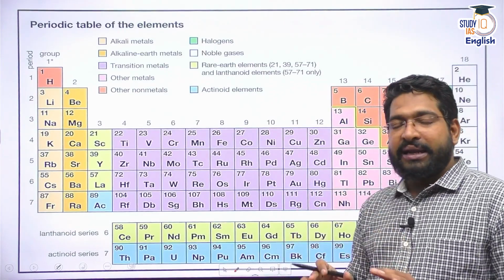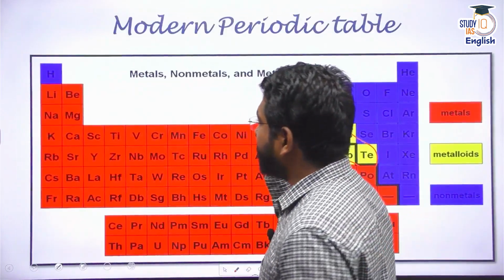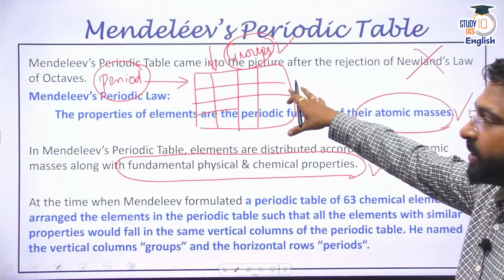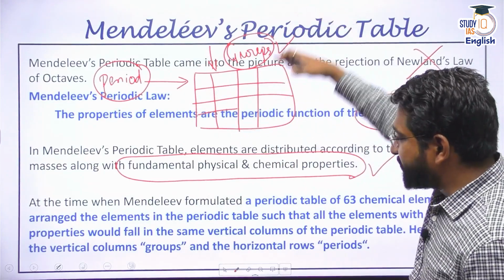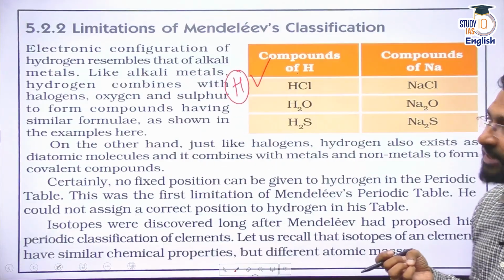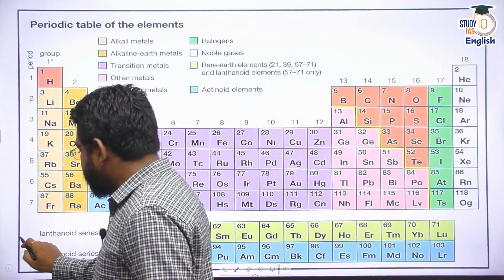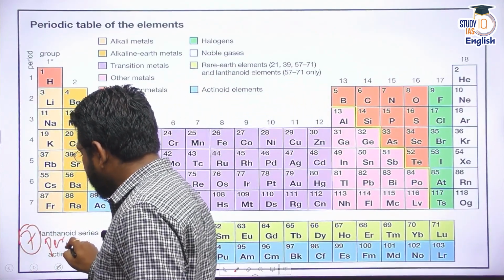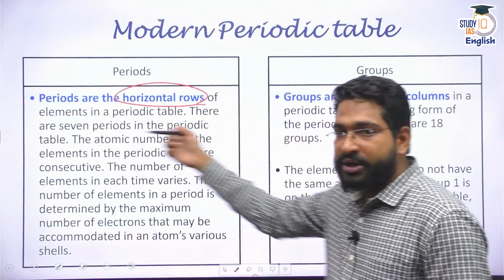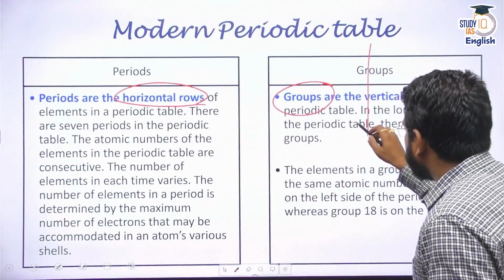Now this periodic table has different periods. As I told you, periods. Now, when we looked at Mendeleev's periodic table, we saw that he divided the table into different periods and different groups. Now we have taken the same template that Mendeleev developed in the modern periodic table, also by Moseley. We have 7 periods. Periods are the horizontal rows, and groups are the vertical columns in the periodic table.